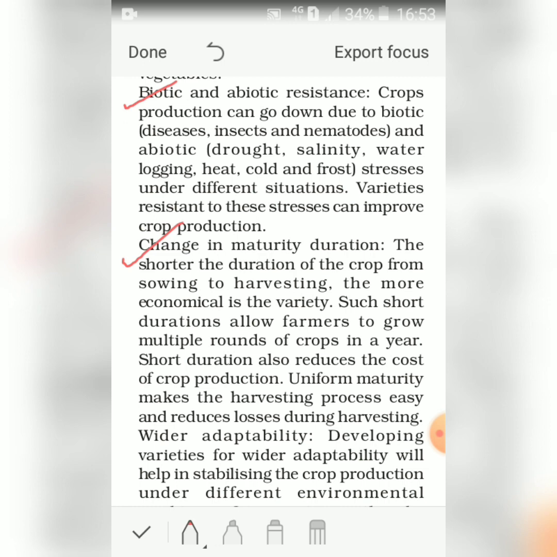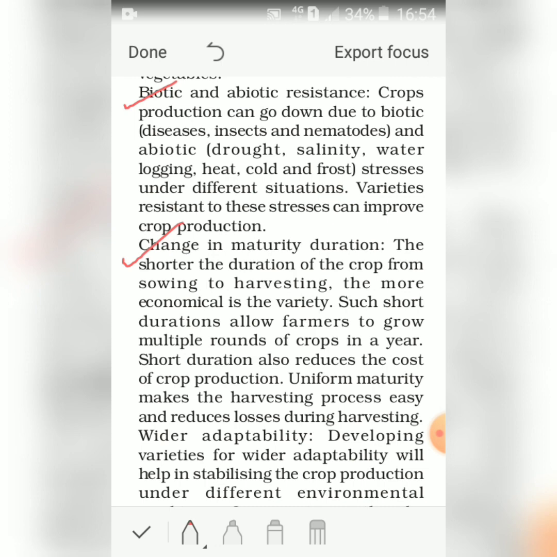So if it is a shorter duration, the more economical is the variety, because such short durations allow farmers to grow multiple rounds of crops in a year. Short durations also reduce the cost of crop production. And third, uniform maturity makes the harvesting process easy and reduces losses during harvesting.